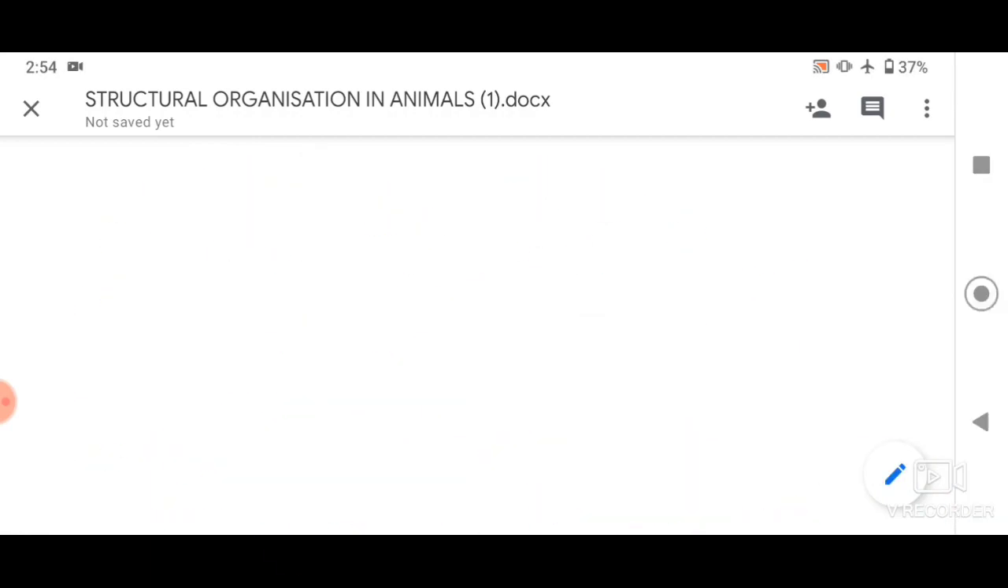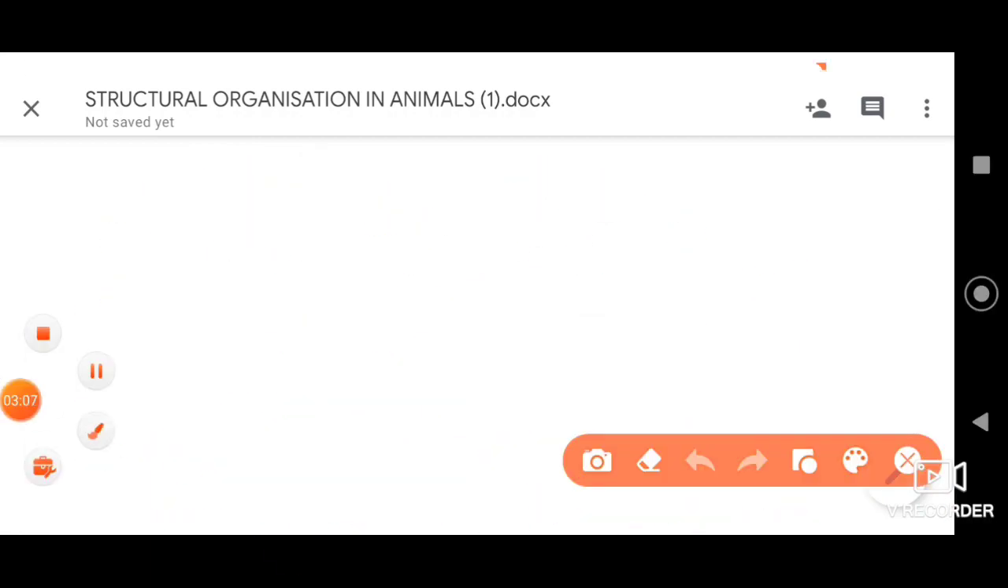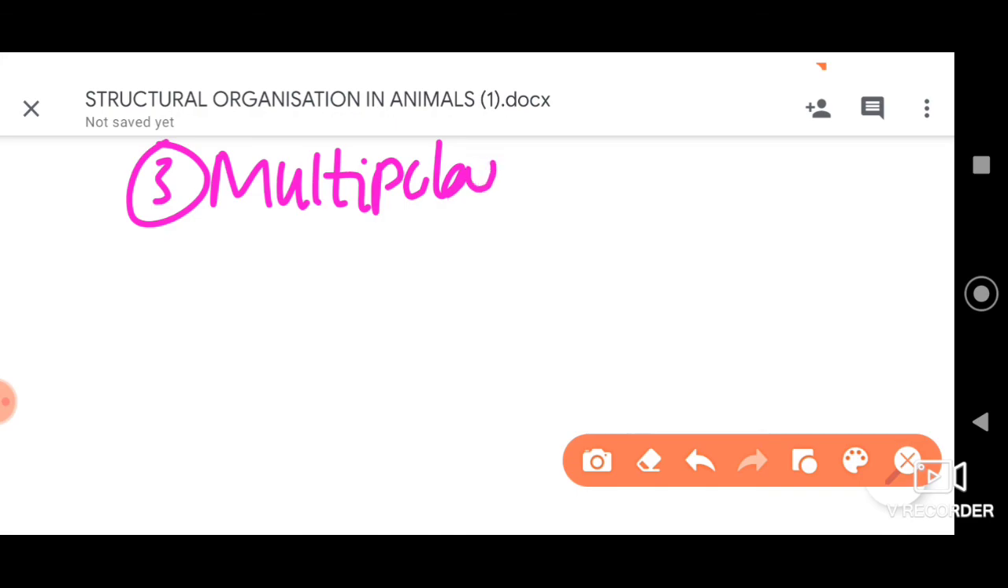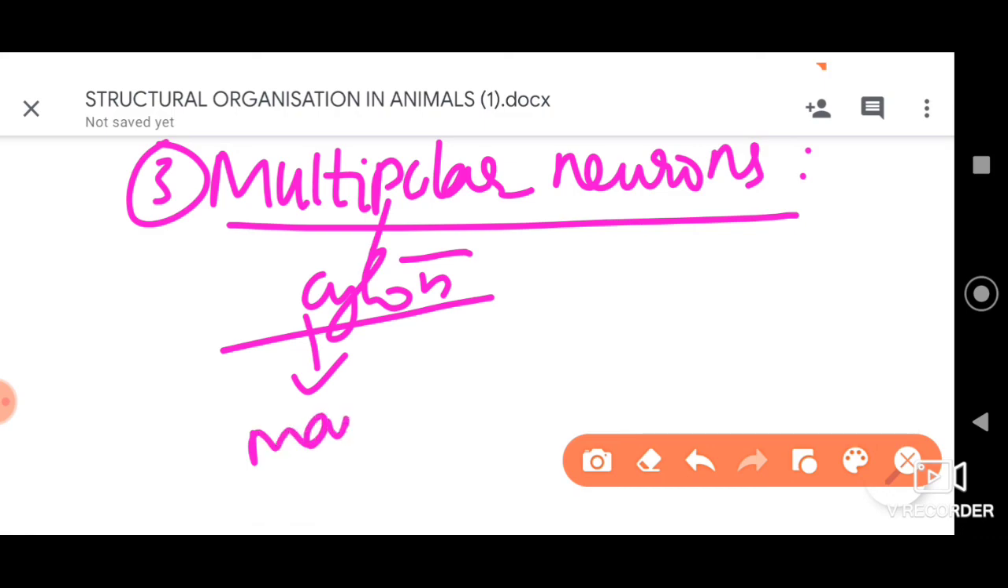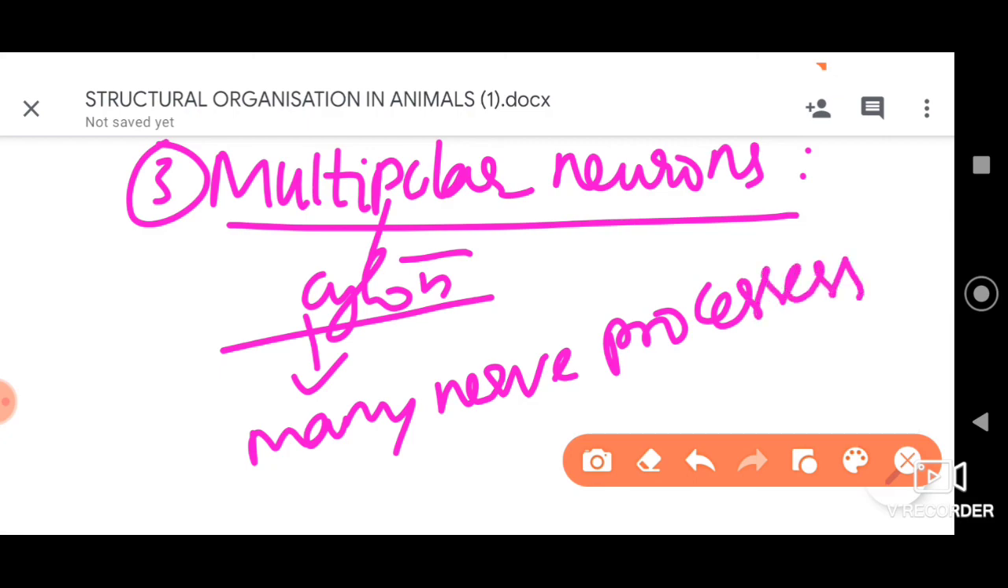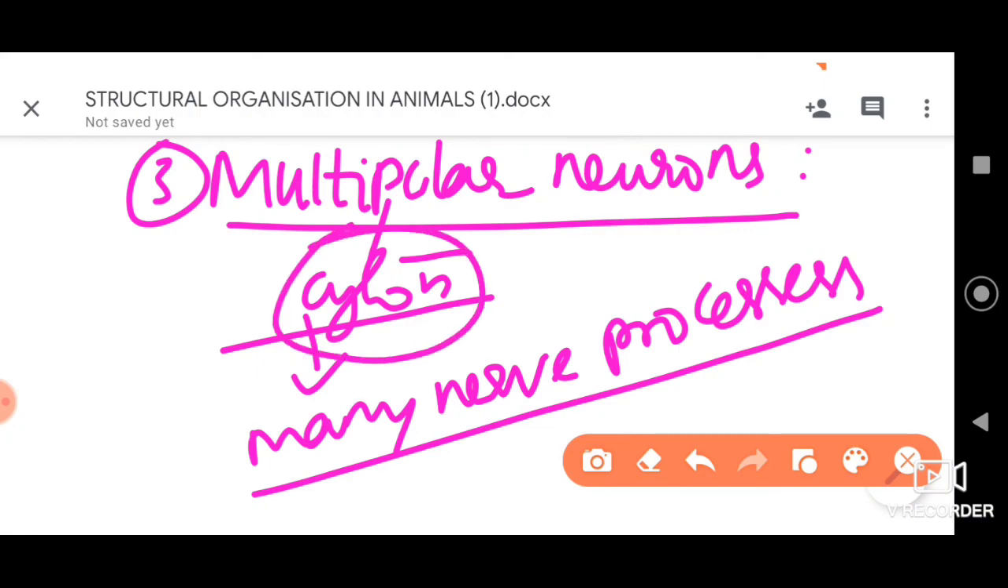And dear students, structurally the third type of neuron we have is the multipolar neuron. Here, not one, not two, but many nerve processes will arise. If many arise, then what do we call that? The multipolar neurons. All right. For example, one axon arises from one part of the cyton and many dendrons will arise.